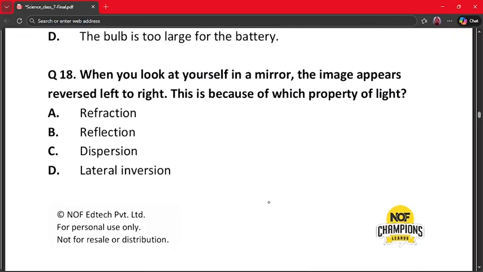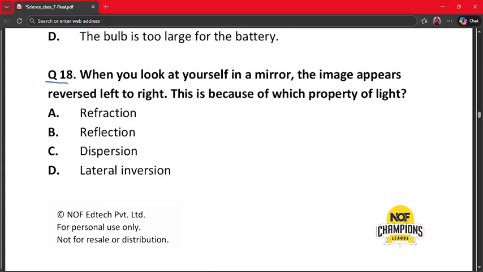Our next question is question number 18. When you look at yourself in a mirror, the image appears reversed left to right. This is because of which property of light? A. Refraction. B. Reflection. C. Dispersion. And D. Lateral inversion.